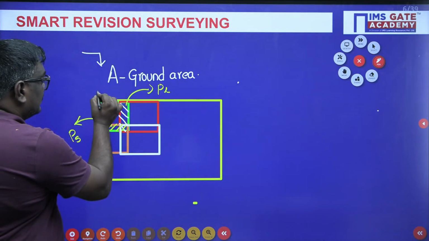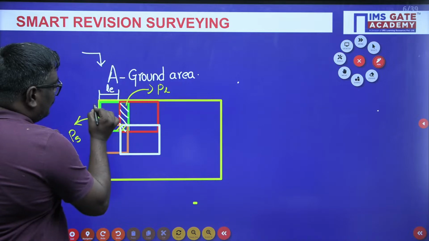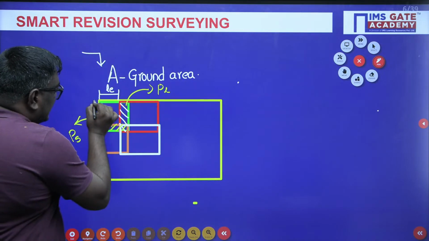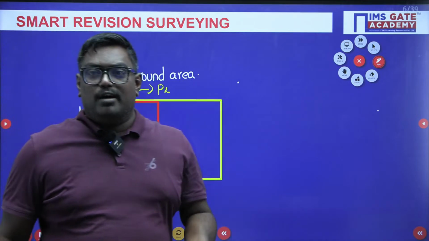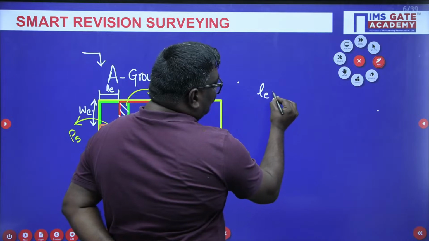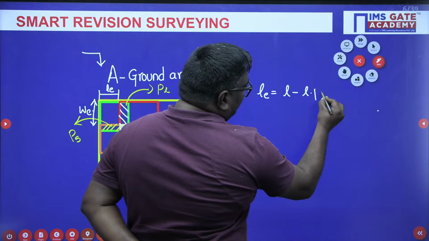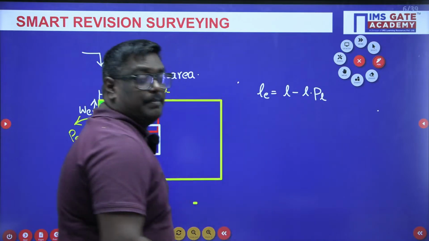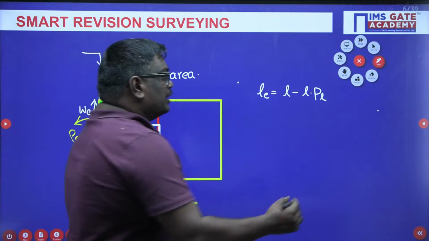Now see students, if I consider this as effective length of the photo and this as effective width of the photo, how do you calculate the area of the photo? Okay. Now see students, effective length of the photo can be written as length of the photo L into 1 minus PL, where PL is nothing but the percentage of longitudinal overlap.